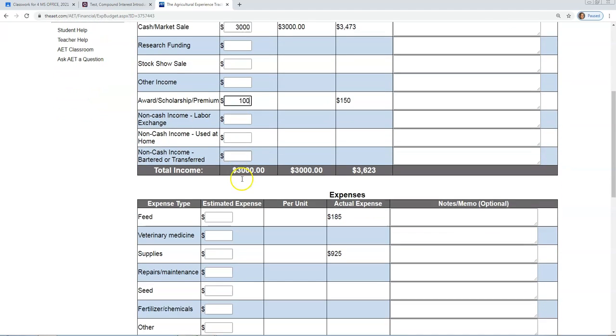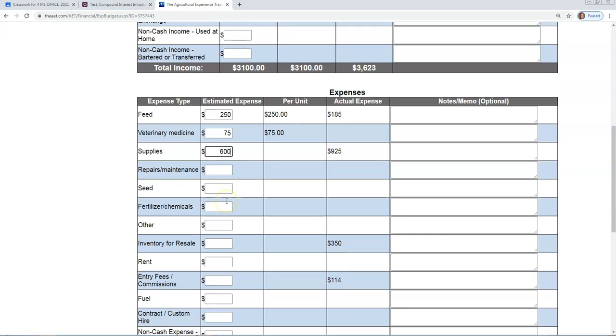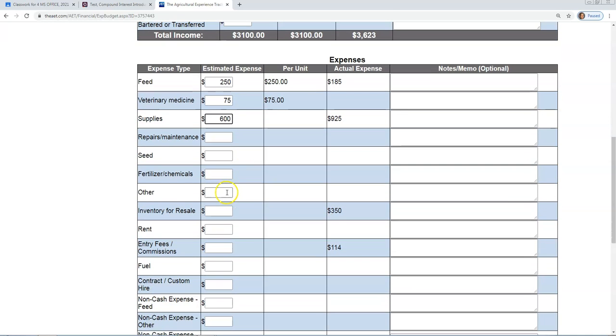We'll leave these blank. Expenses, feed. Let's estimate that we're going to spend $250. Let's estimate that we're going to have a vet expense of at least $75. And supplies, we think we might purchase $600. Maybe some other expenses amounting to $50. We know we're going to have to buy a lamb, and Mr. Brown has told us it could cost as much as $400 this year.